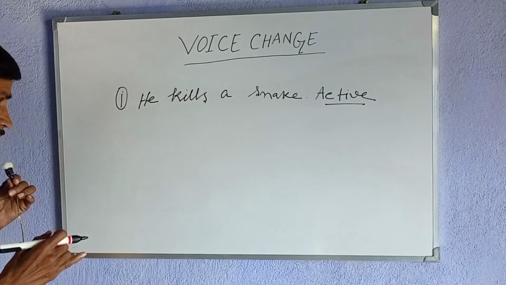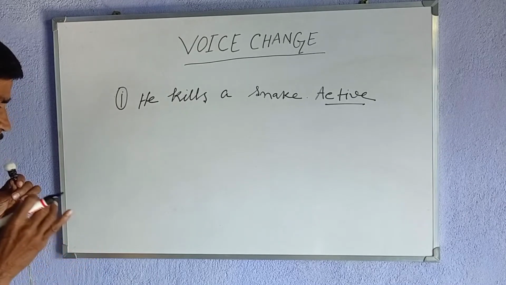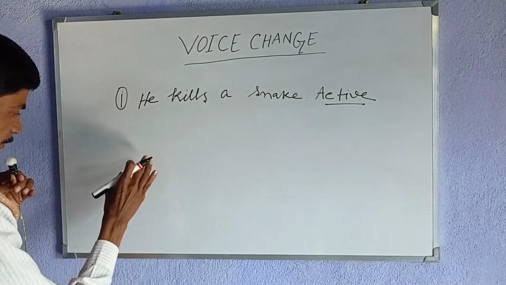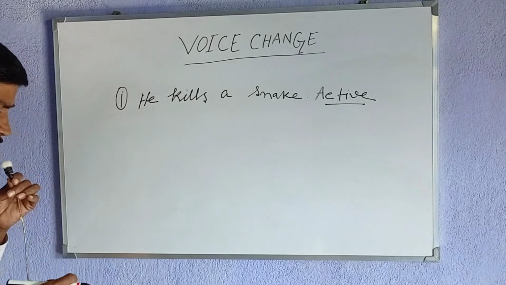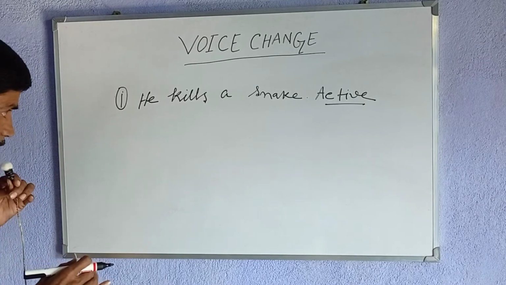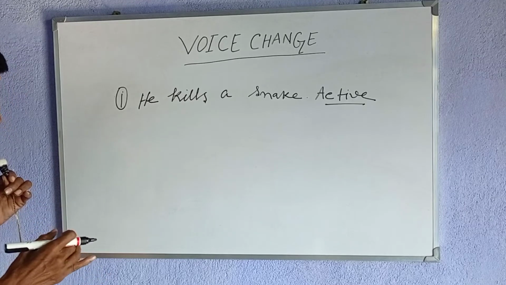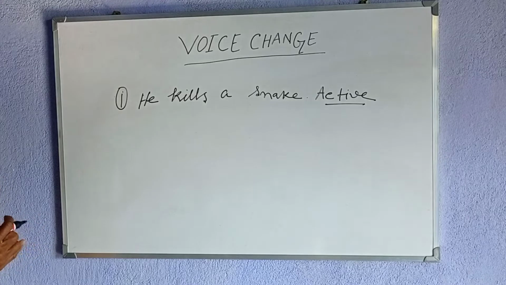First, we have to recognize the subject, the verb, and the object in the sentence. So let us recognize which one is the subject, which one is the verb, and which is the object in the sentence.